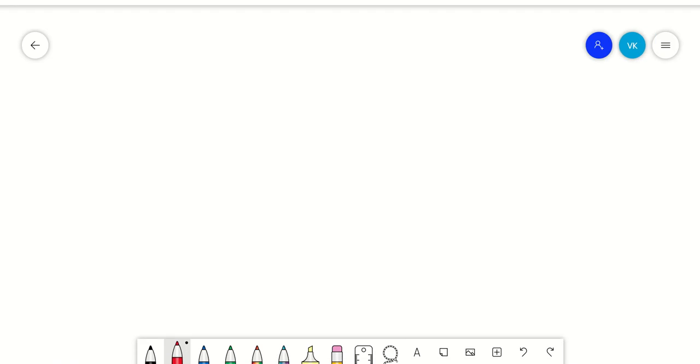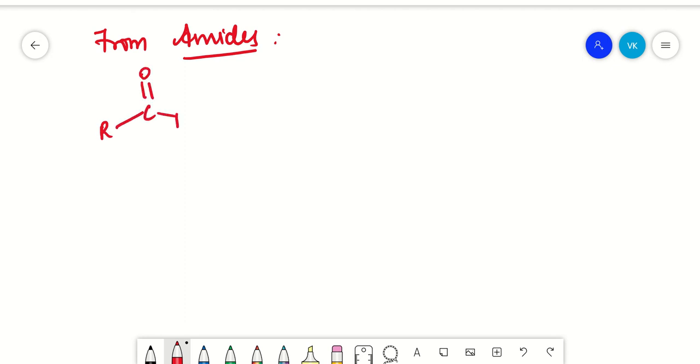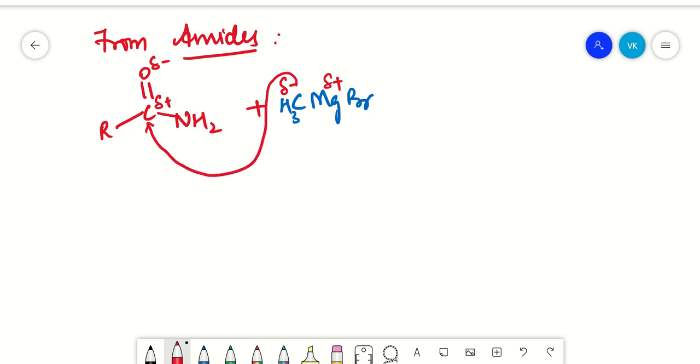In the same way, you can also take amides. What are amides? Amides are C double bond O NH2, right? Again, addition of your Grignard reagent, CH3 MgBr or anything. Here the carbon has partial positive charge, the oxygen partial negative charge, the methyl group is nucleophilic with partial negative charge, and the metal ion has partial positive charge. So this negative charge will move on to the partial positive carbon, and the electrons will move on to the oxygen.